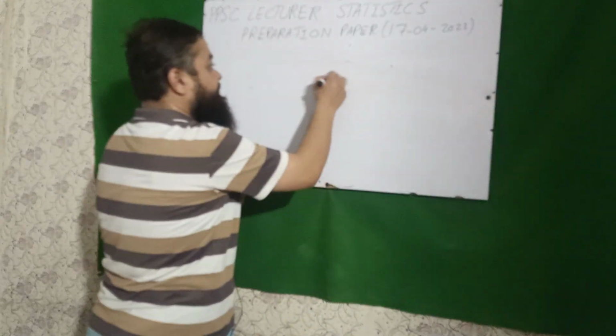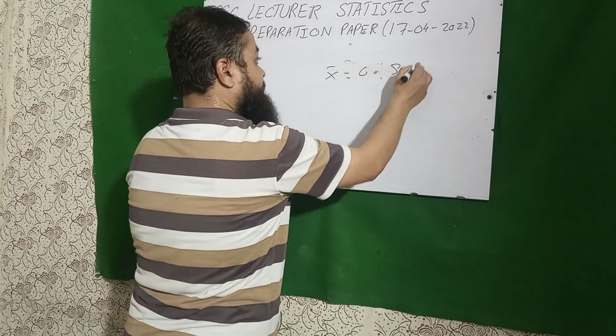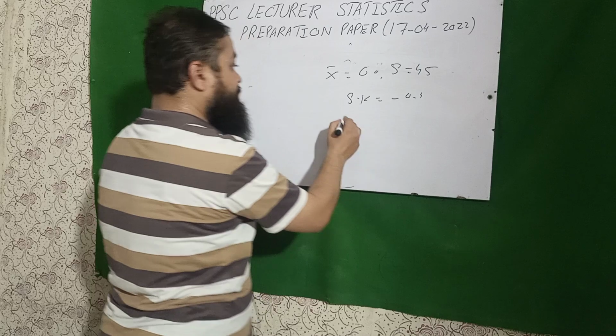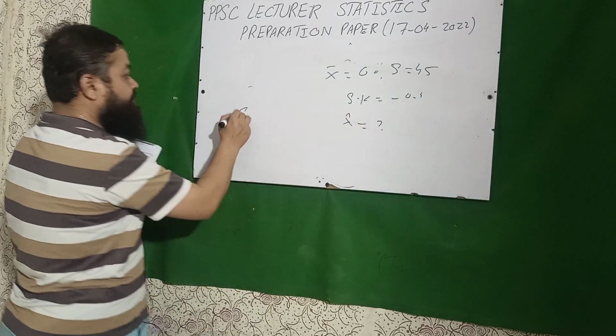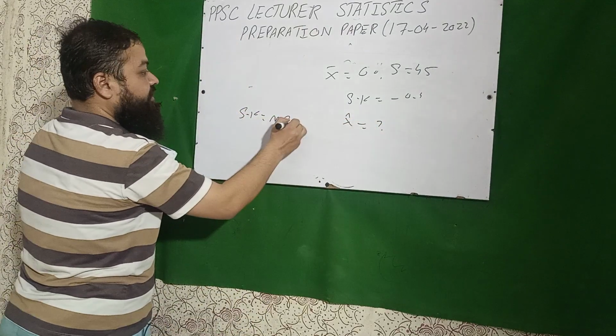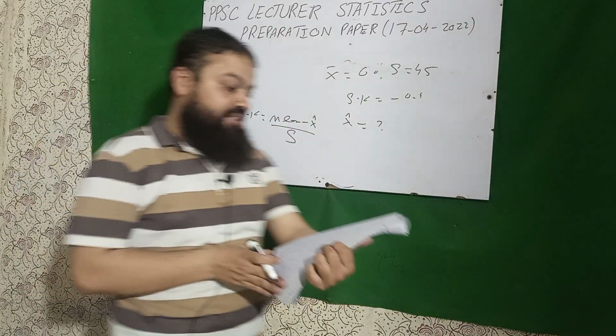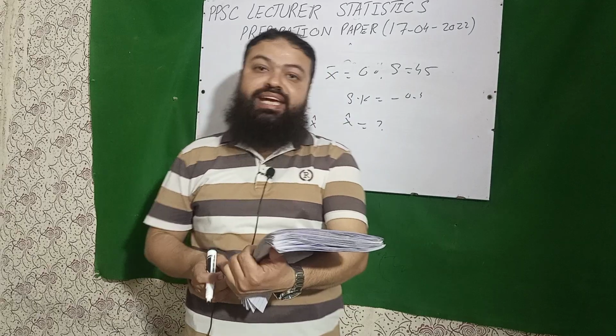Mean is given, that is 60. Standard deviation is 45, and skewness is given as minus 0.4, and you have to calculate mode. We know the formula of skewness: mean minus mode over standard deviation. Just substitute and get the answer, and the correct answer is 78.